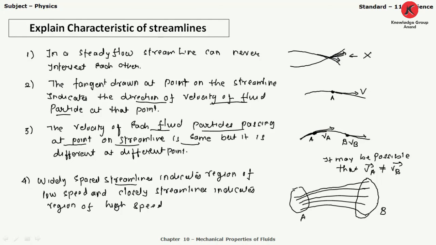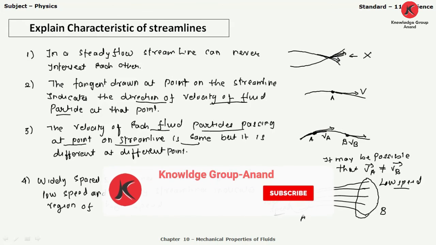It indicates a region of low speed. And here the streamlines are closely spaced, that we can see from the figure. In particular region A, the closely spaced streamlines indicate a region of high speed. So these are the main four characteristics of streamlines, which are very easy to understand.